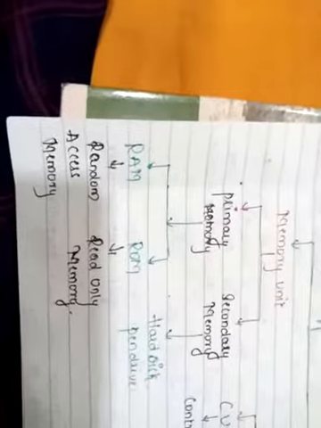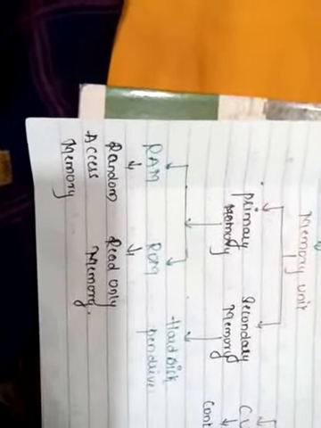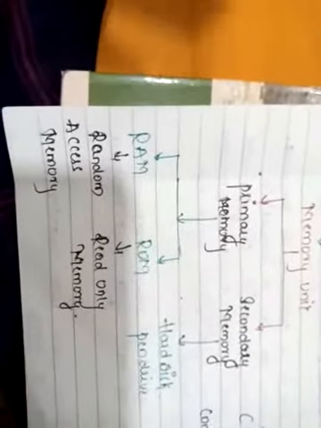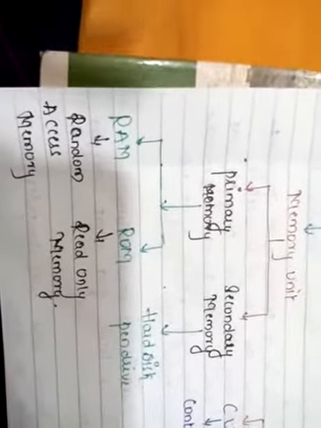Then who will decide which type of software should be present in the ROM? It is the manufacturer who is manufacturing these computers, the owner of the computer. In the sense that the manufacturer who has manufactured this computer, only he can decide the content of the ROM. Is that clear? So although it is a primary memory, it is not auxiliary. Auxiliary in the sense that if the current goes off while running a program, even then the content of ROM will not be erased or deleted.